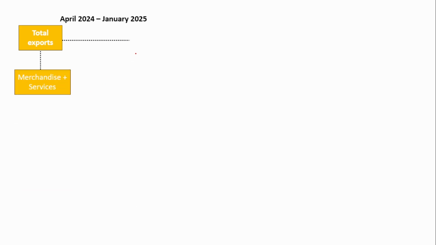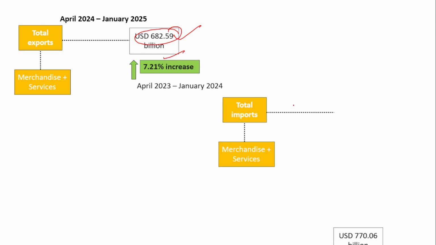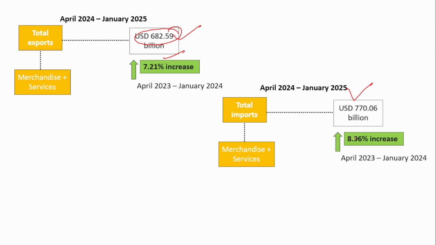Next, overall from April to January 2025, it has been at $682.59 billion. So remember, it is $682.59 billion, a 7% increase. And similarly, total imports have been at $770 billion, which is an 8.96% increase. You just have to remember that both the exports and imports have increased compared to the previous year.